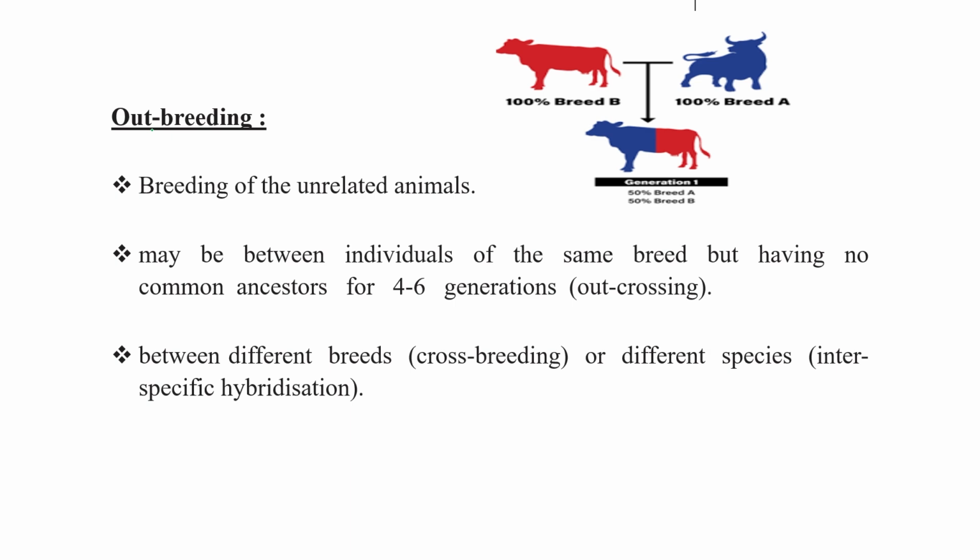Now, outbreeding. Outbreeding means breeding between unrelated animals.